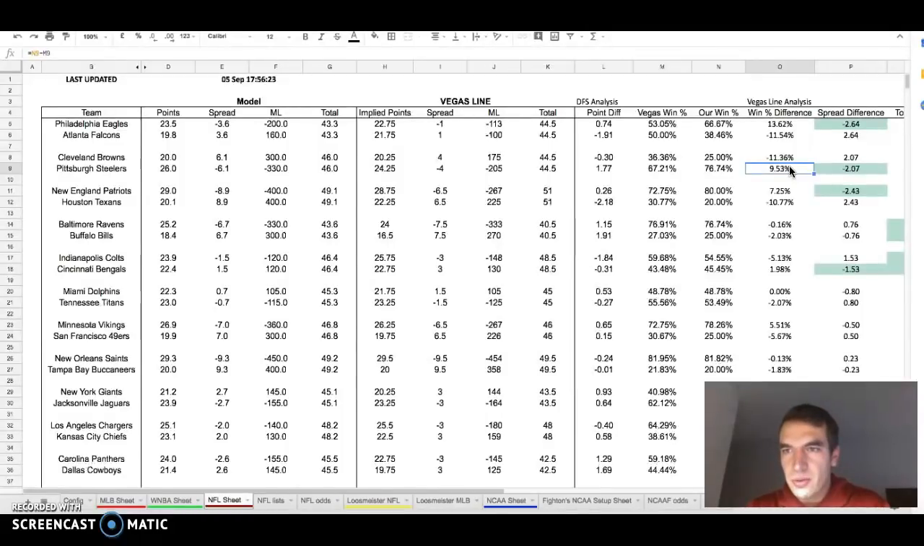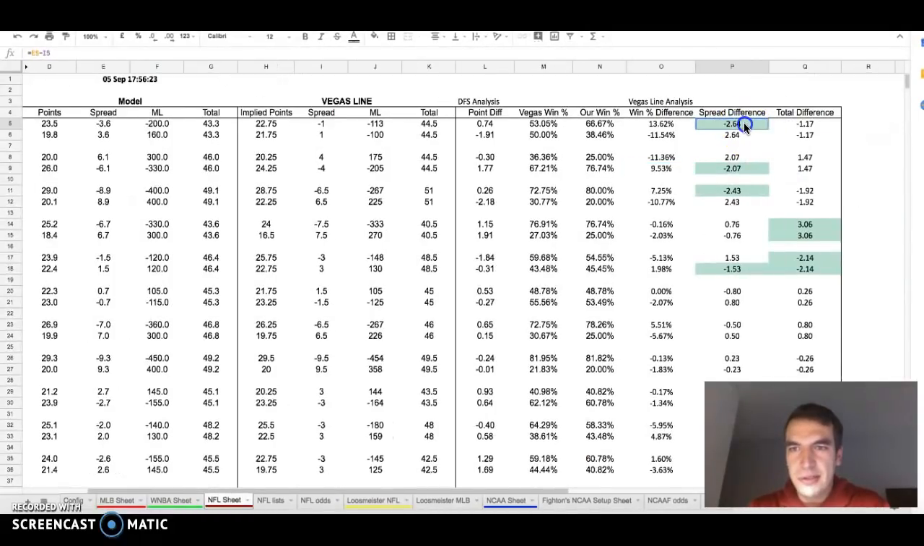To the right, we have the spread difference. What we want to see is the highest negative number. Basically, we're taking the Vegas spread and subtracting our spread, or we're taking our spread and subtracting Vegas's spread, and that gives us our spread difference.